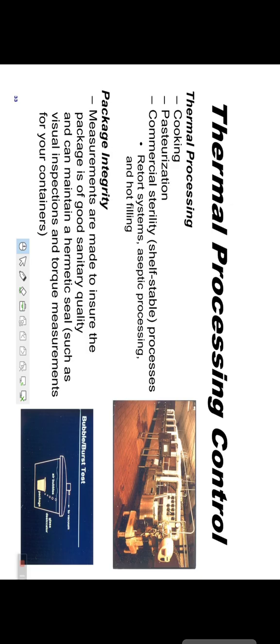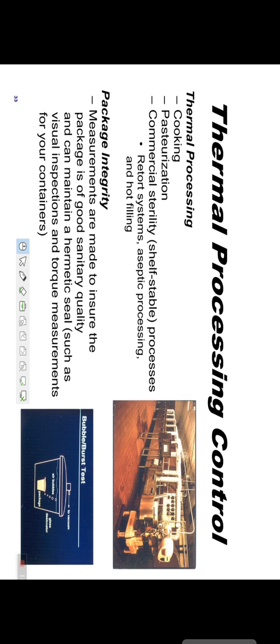Thermal processing control. In thermal processing control, we control the cooking, pasteurization, commercial sterility process, retort system, aseptic processing and hot filling. Package integrity. In package integrity, measurements are made to ensure the package is of food sanitary quality and can maintain a hermetic seal, such as visual inspections and torque measurement for your container.